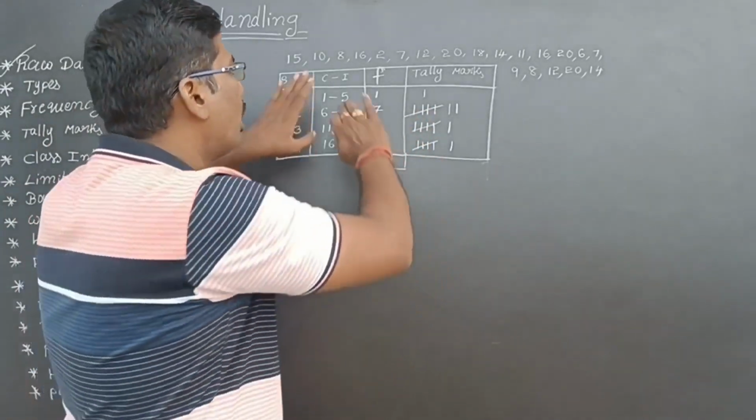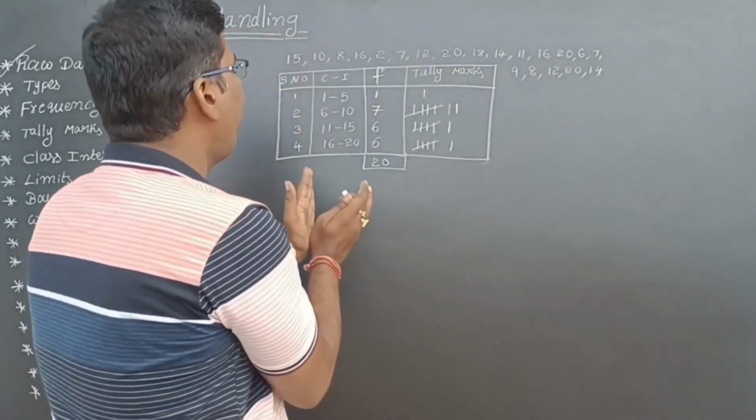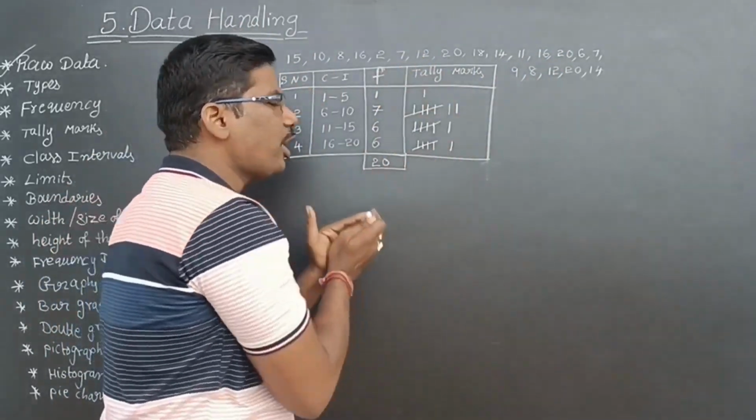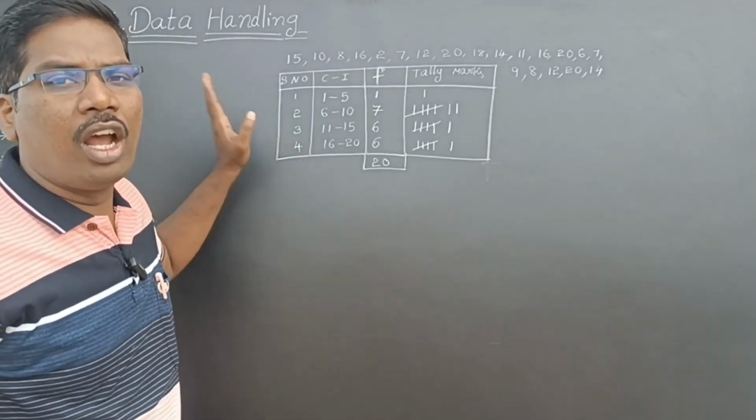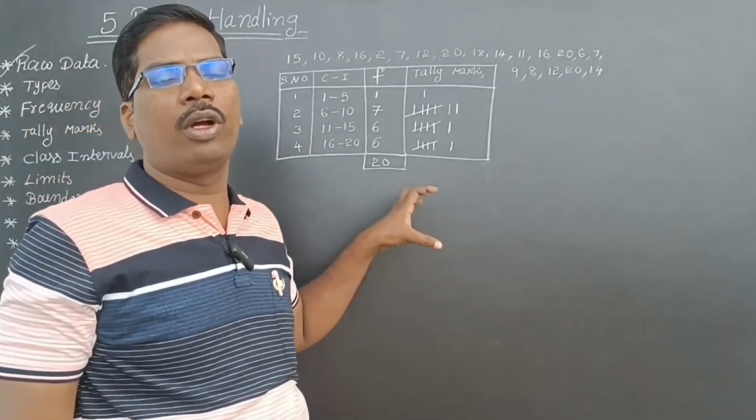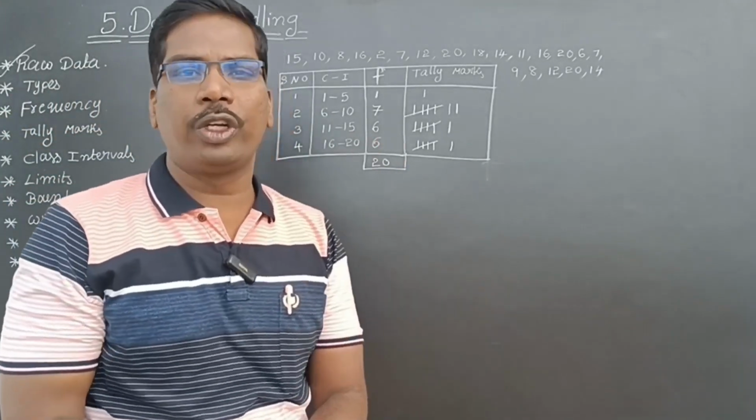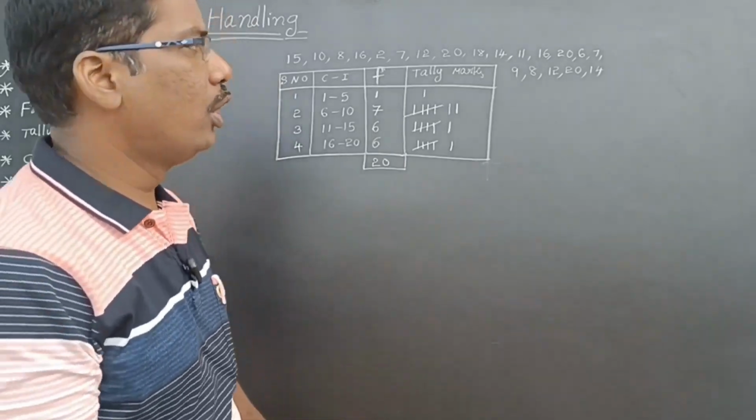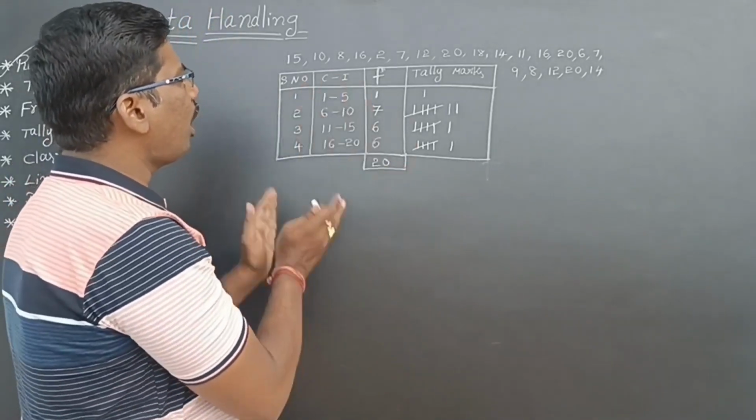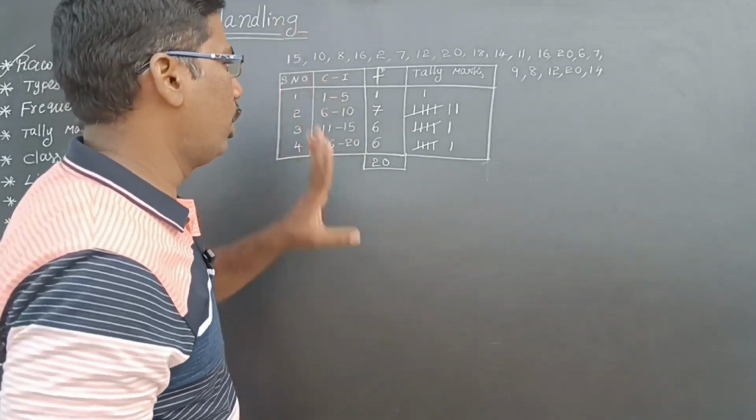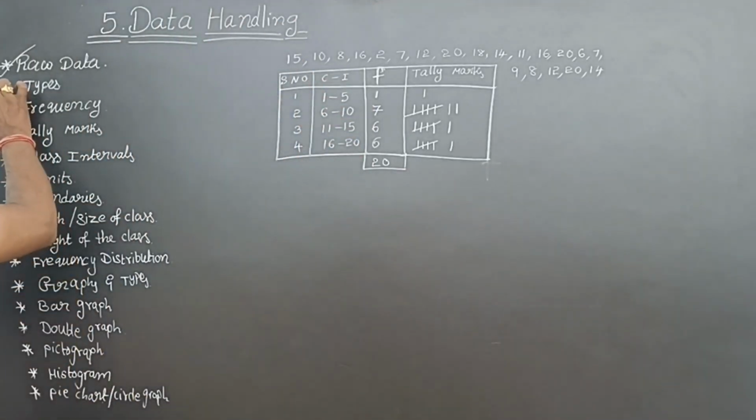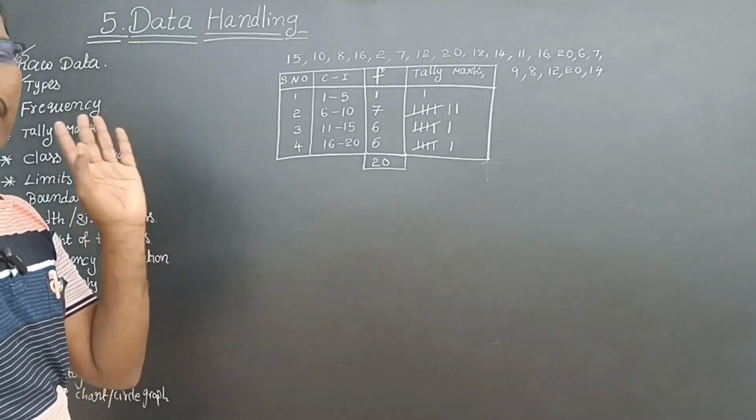So see here, this ungrouped data I am making into a systematic way, into some groups. This systematic way or tabular form is called grouped data. Now see, every concept is coming under this table only. Let us see here. Types completed. So grouped data, ungrouped data, primary data, secondary data.